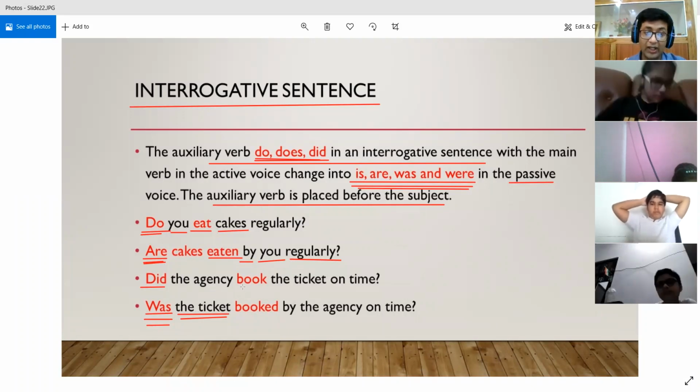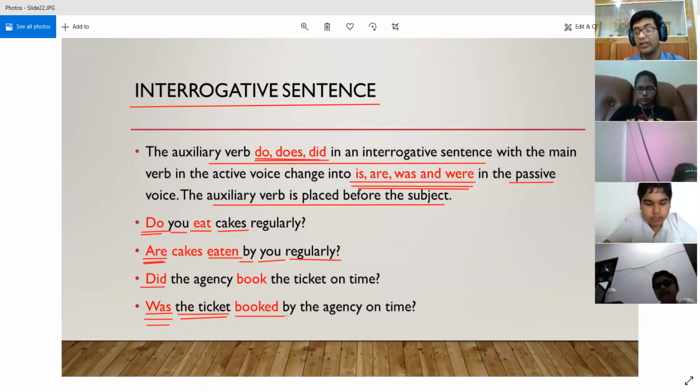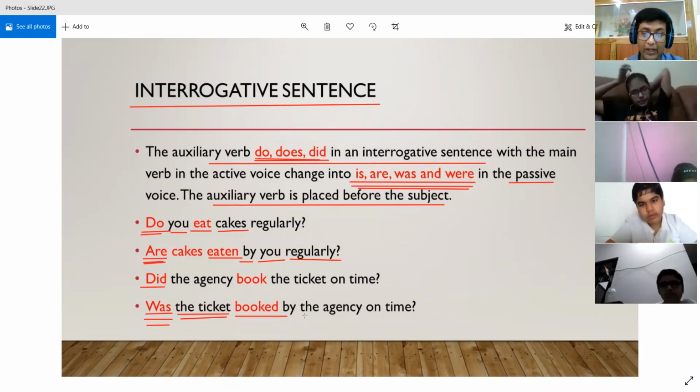All right. Then we have used the third form of the verb book, that is booked. The second form is booked, and the third form of the verb book is also booked. So was the ticket booked by the agency? The agency that was the subject in the active voice has become the object in the passive voice.